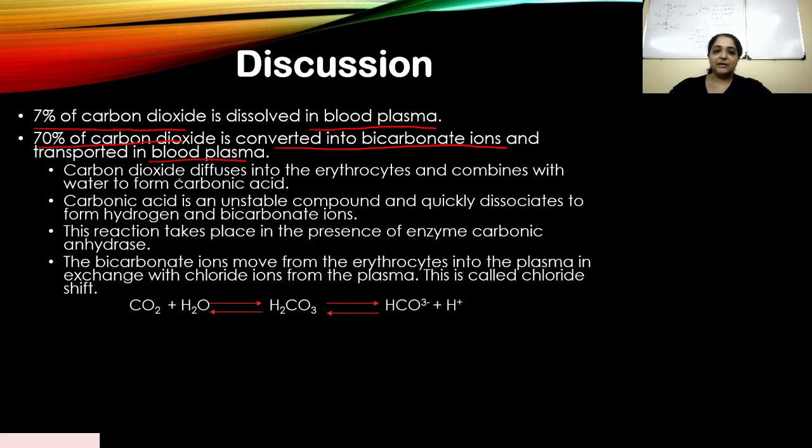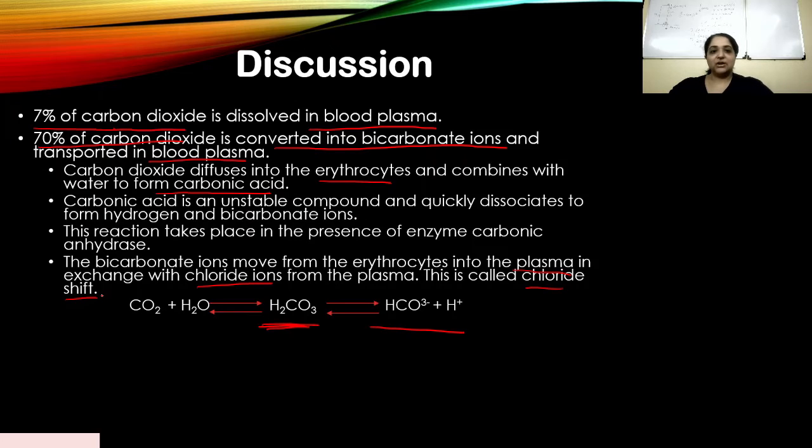So what happens is carbon dioxide diffuses into the RBCs and combines with water to form carbonic acid. This is carbonic acid here. It's an unstable compound. It has a tendency to quickly dissociate into HCO3 minus and H plus. Once this HCO3 minus is formed, it moves from the erythrocytes into the plasma in exchange with chloride ions. That's called chloride shift.